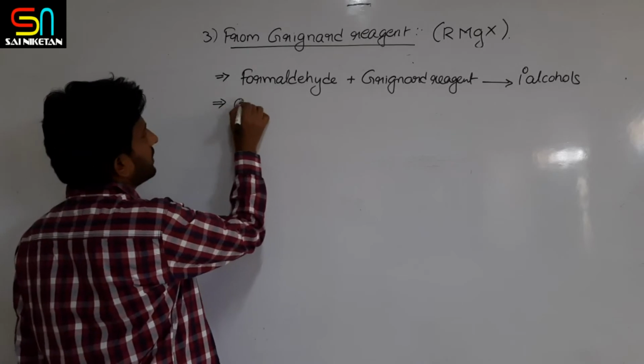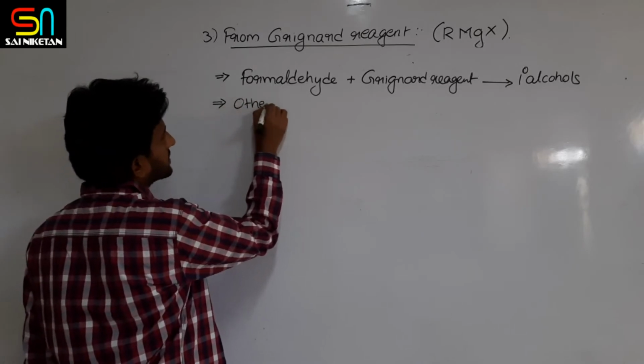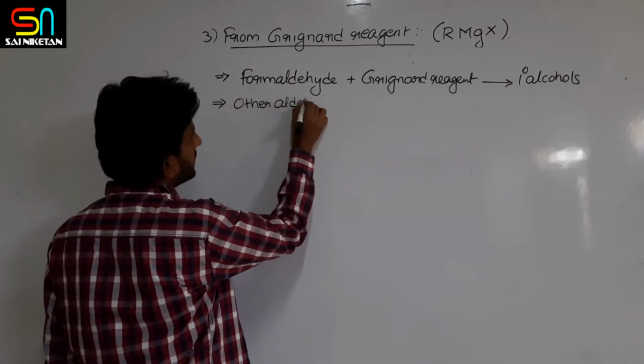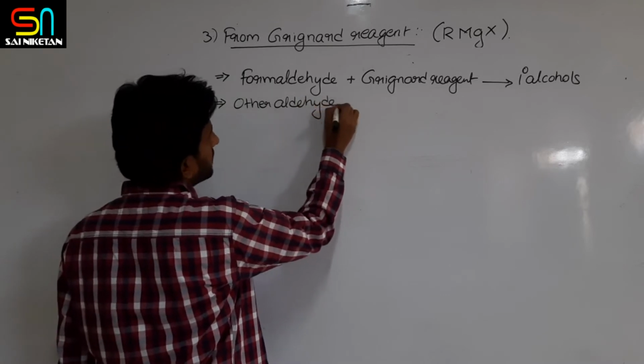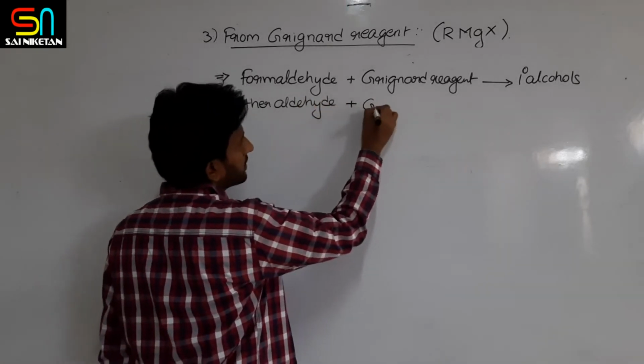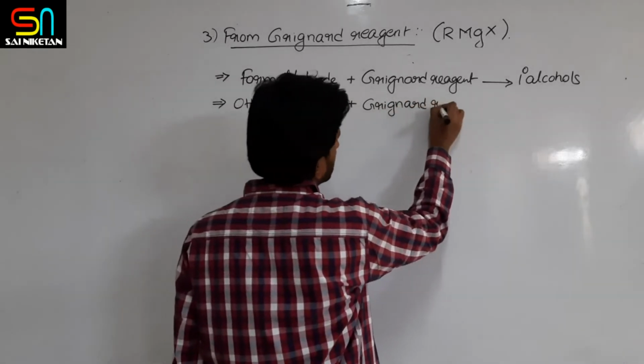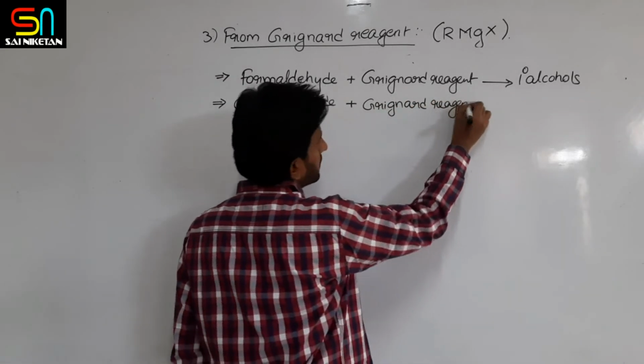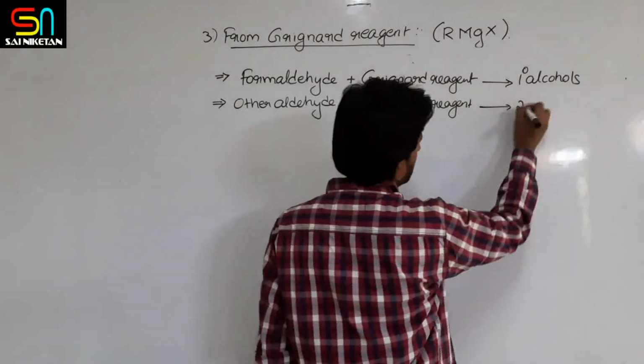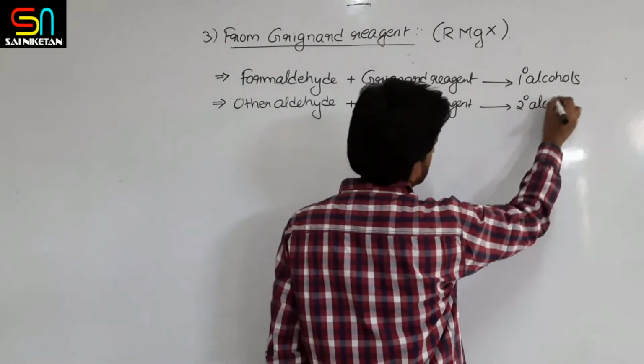Similarly, other aldehydes, if they react with the Grignard reagent, produce secondary alcohols.